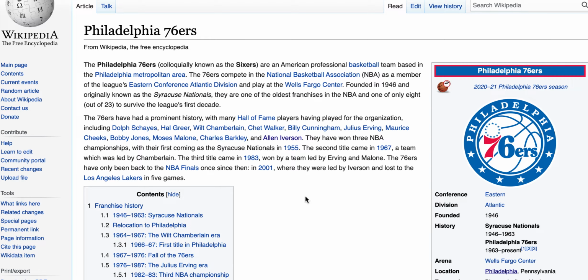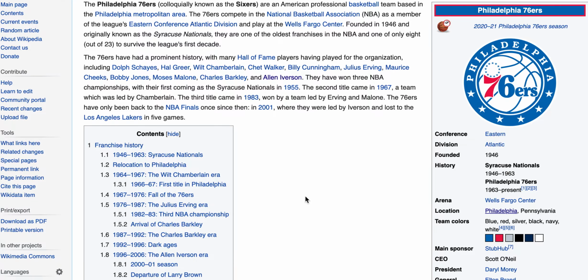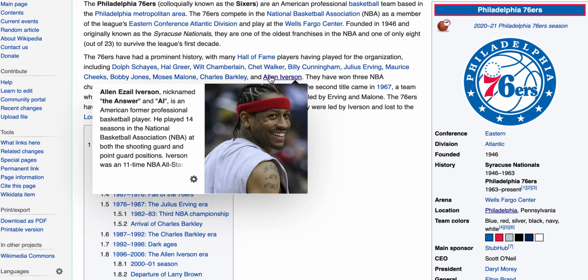And again, a lot of people don't know, but Philadelphia is the first capital of the United States of America. It's not Washington, D.C., it is Philadelphia. The founding fathers all being involved in Philadelphia. And one of the things that keeps coming back to me with the idea of the 76ers is one of their most famous basketball players, who is Allen Iverson. Okay? And this is where things really start getting interesting.